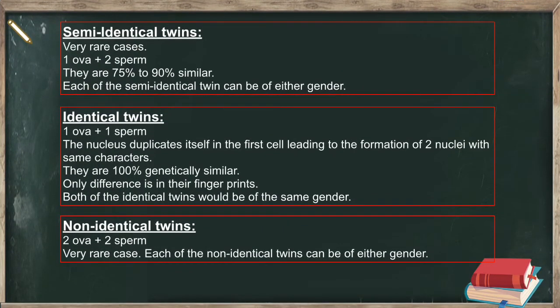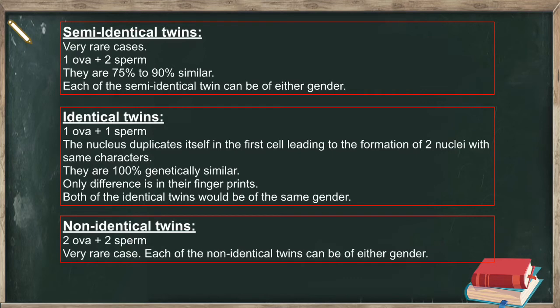Some special cases are when more than one child is conceived in the same pregnancy. Semi-identical twins happen in very rare cases. Due to the fusion of 1/2 sperm, they are 75% to 90% similar. Each of the semi-identical twins can be of either gender. Identical twins happen due to fusion of 1/1 sperm.